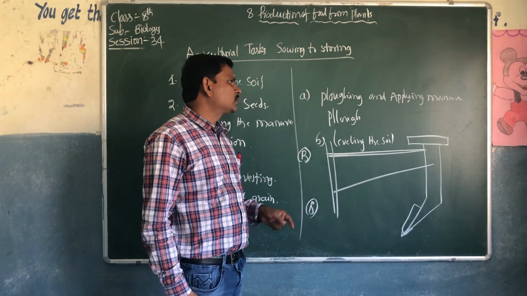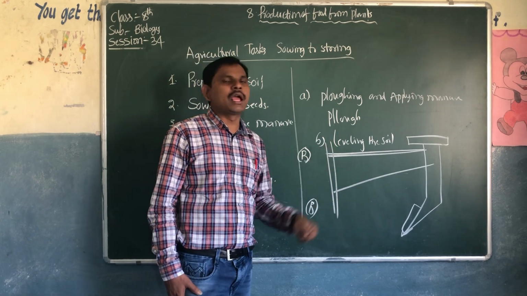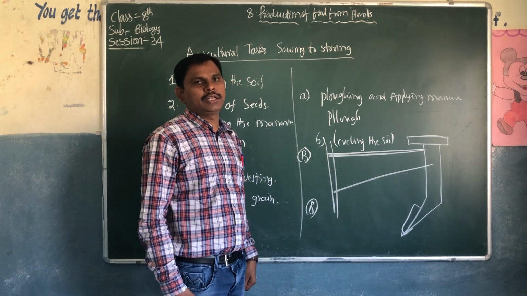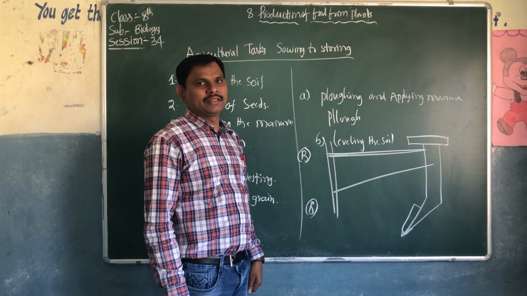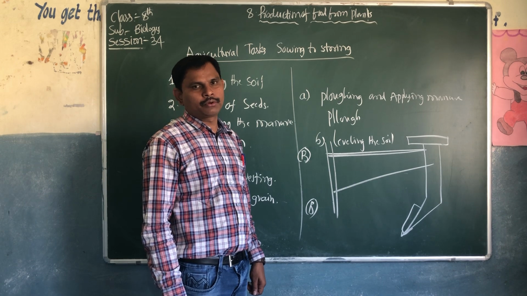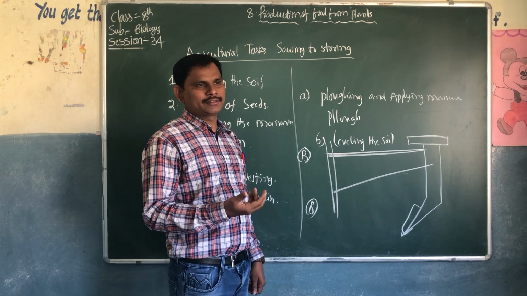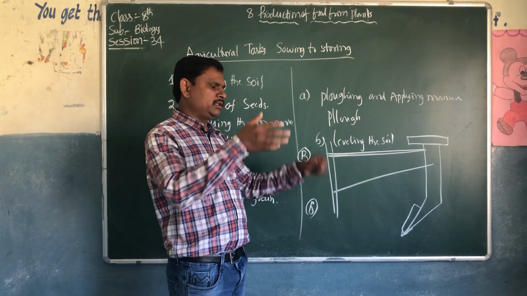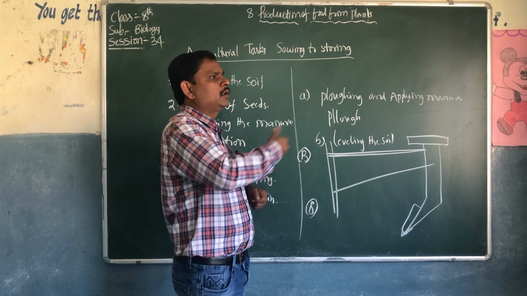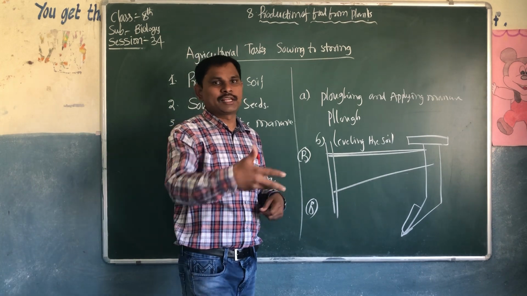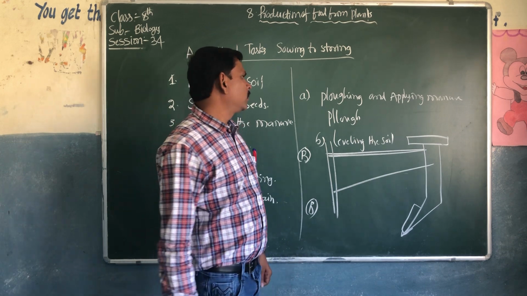After ploughing, they have to level the soil. They will apply some manure also. Before sowing the seed also, they will use vermicompost, which is there in the villages, pure manures. Pure manure they will prepare with animal dung, waste grass, all the waste vegetables. They will put it in the dung, in a small pit. After 1 year they will take that manure and throw it on the soils. It's very useful for the crops.